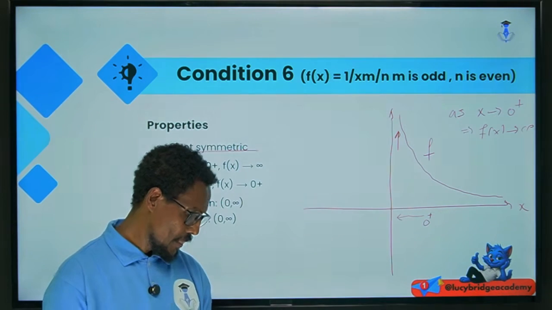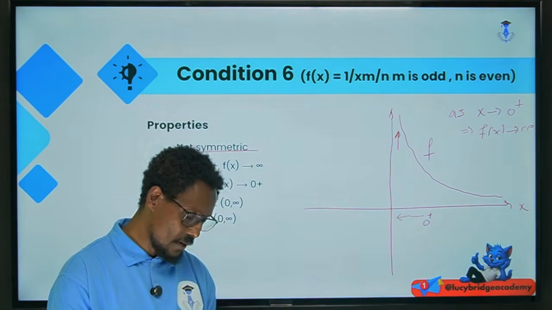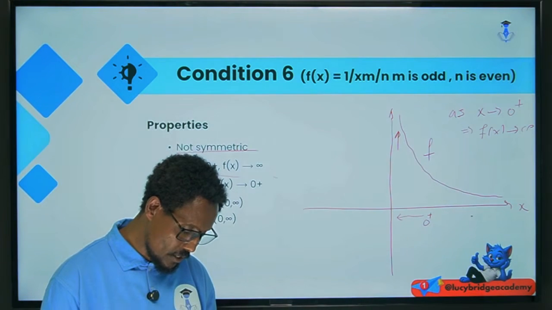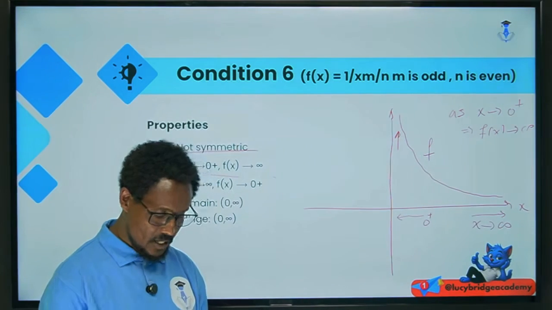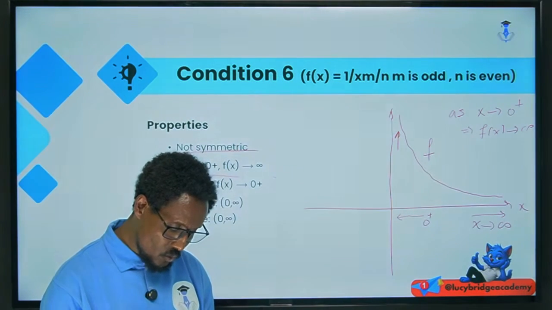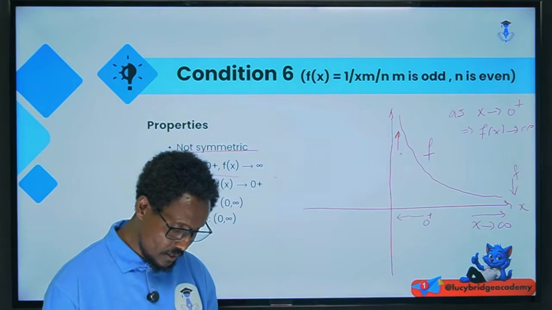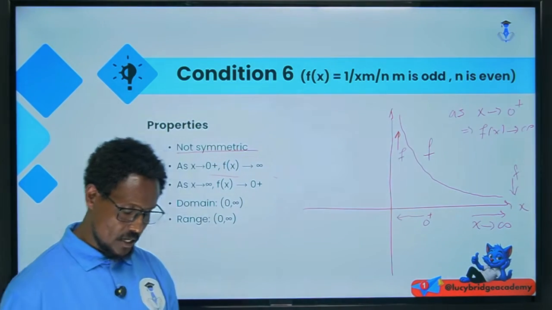Again, as x tends to 0 from the right, f of x tends to positive infinity, and as x tends to positive infinity, the corresponding value of the graph tends to the x-axis. That means it tends to 0, okay?